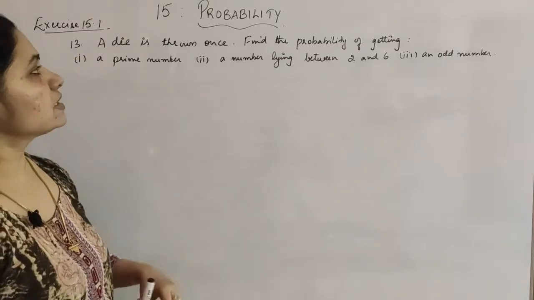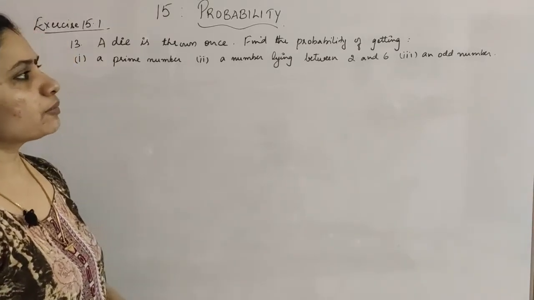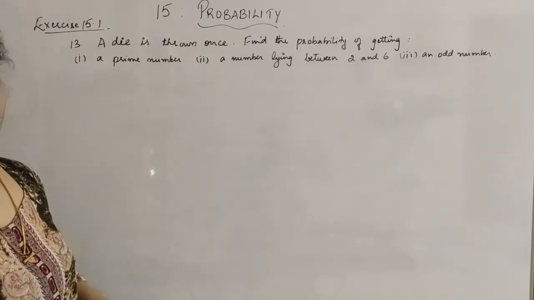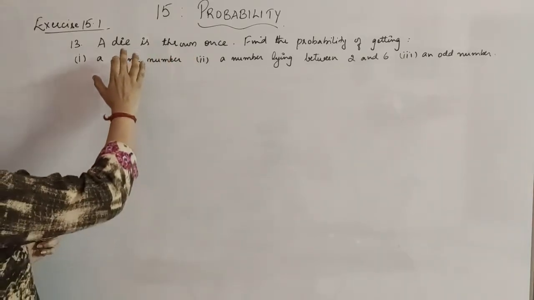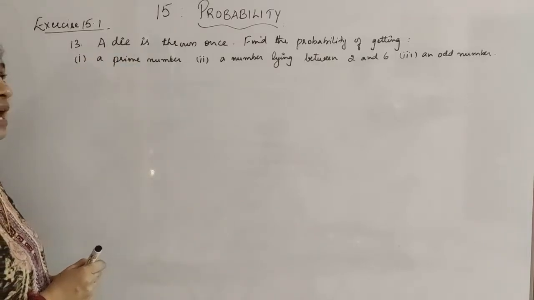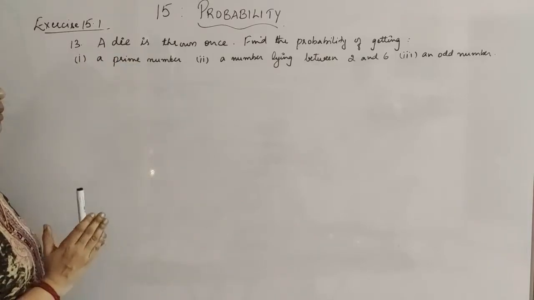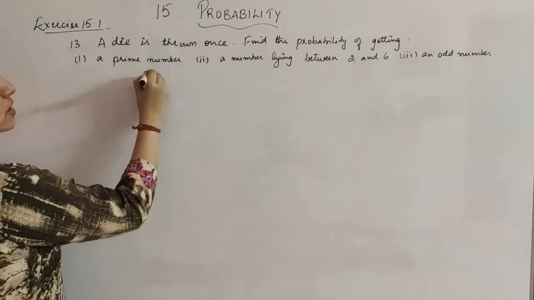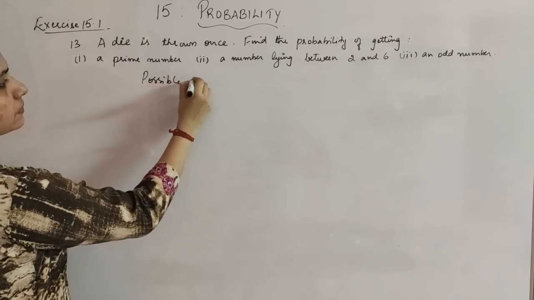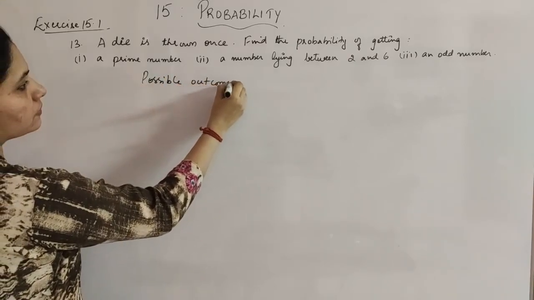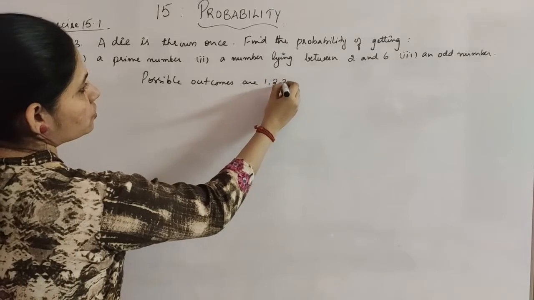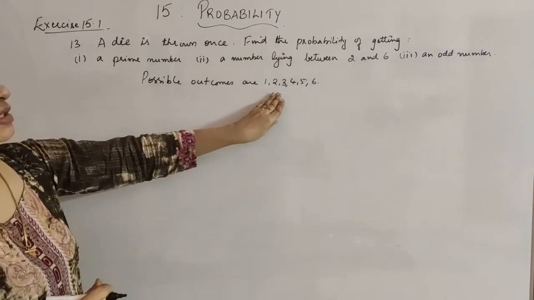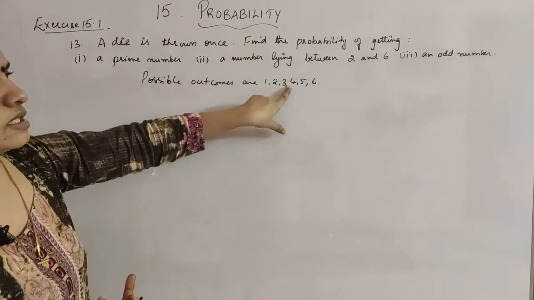Question number 13 is, a die is thrown once. Find the probability of getting a prime number, a number lying between 2 and 6, and an odd number. So the first thing you know is that when a die is thrown, the sample space contains 1, 2, 3, 4, 5, 6, or you can say the total possible outcomes are 1, 2, 3, 4, 5, 6. So the total number of possible outcomes is 6.